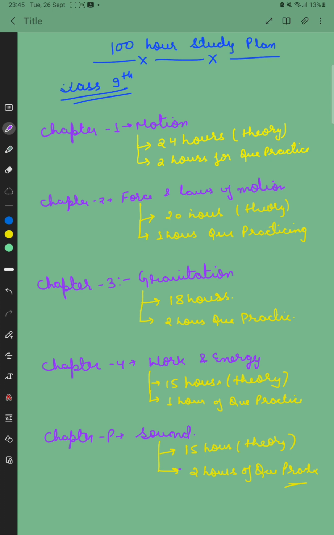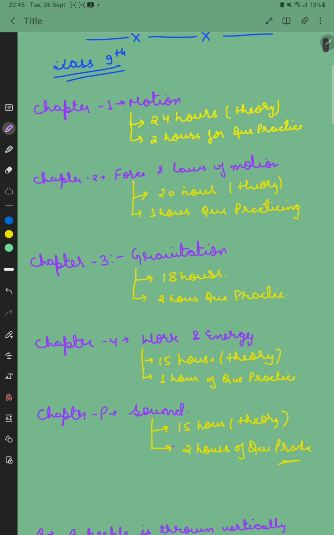So I have made a 100-hour study plan for class 9 physics. The first chapter is motion. As this is a base chapter and requires good understanding, and the understanding of this chapter also helps in force and laws of motion and gravitation, we need to give more weightage to this chapter. So 24 hours for the theory of this chapter and 2 hours for question practice.